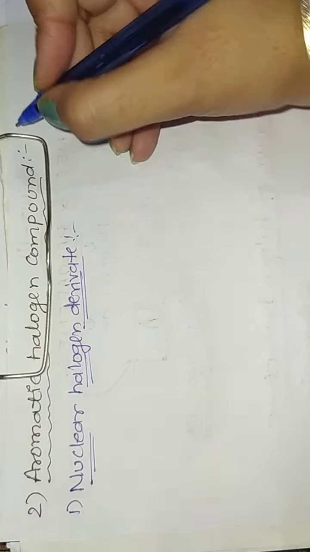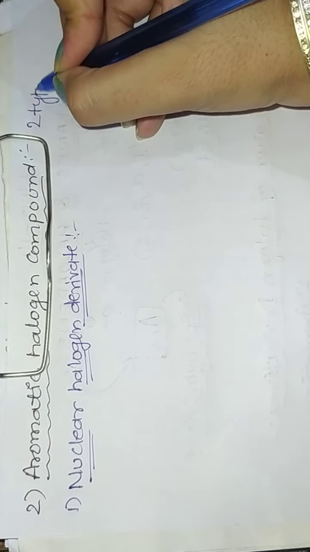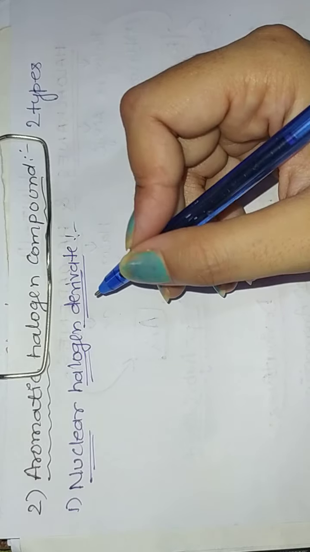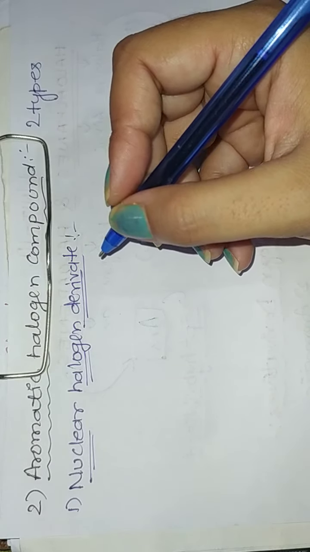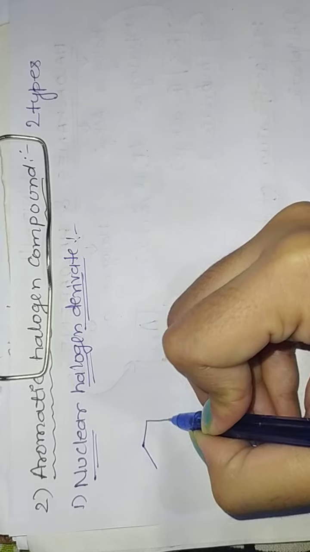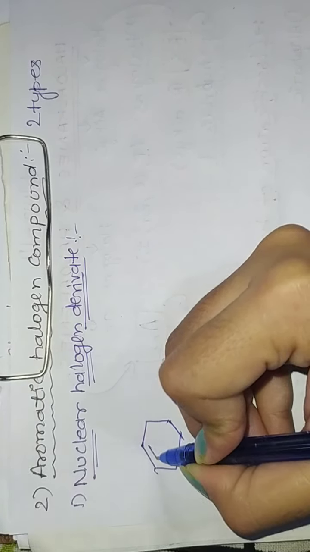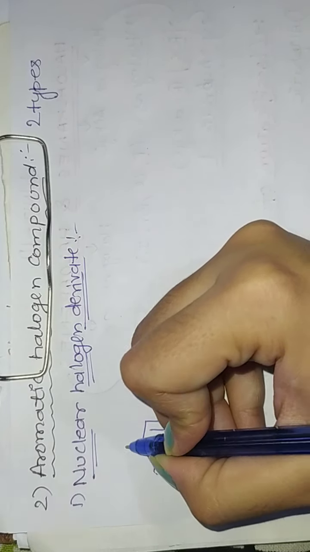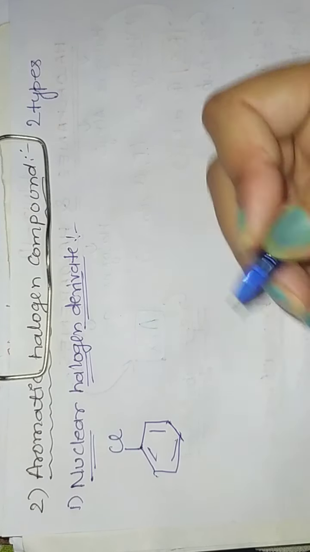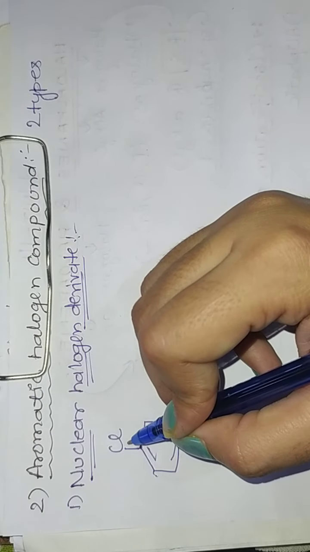Next we have aromatic halogen compounds. These are again of 2 types. The first one is nuclear halogen derivative. In this, a hydrogen is replaced by a halogen which is directly attached to the ring. If we have a benzene ring and one hydrogen is replaced and chlorine is attached, it is known as chlorobenzene. Similarly, with bromine and iodine, we get bromobenzene and iodobenzene.